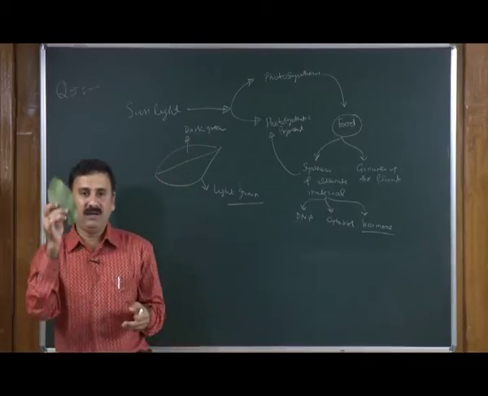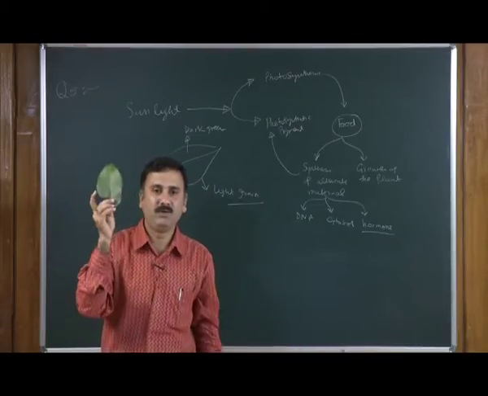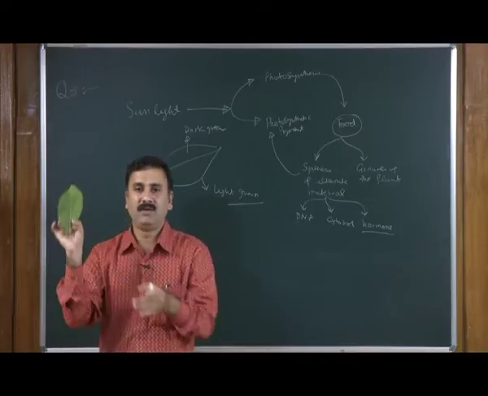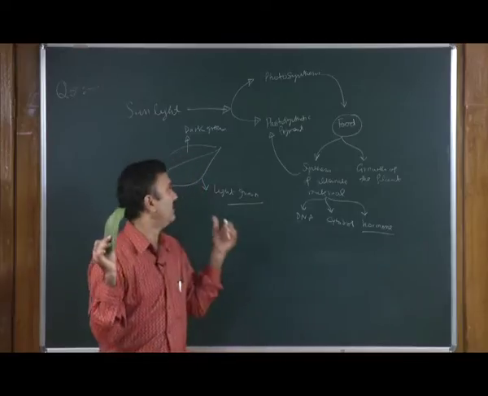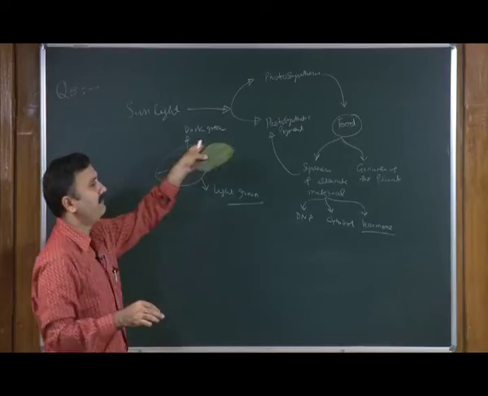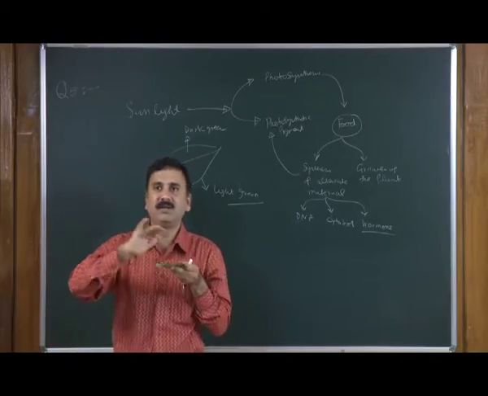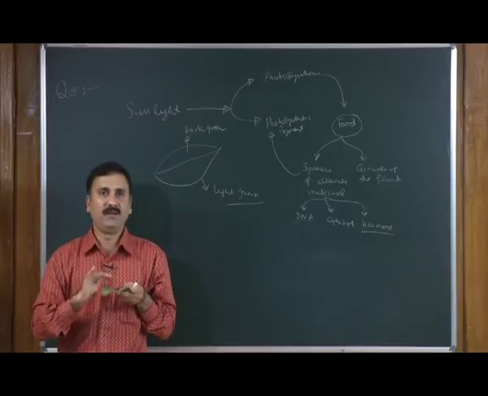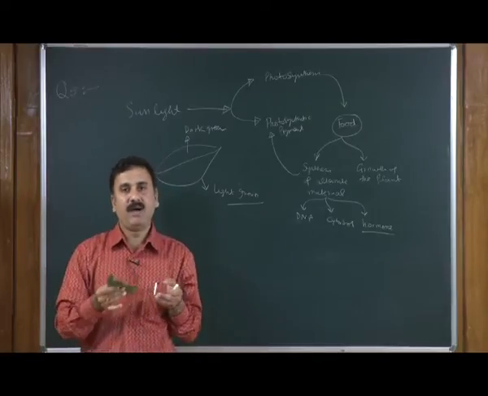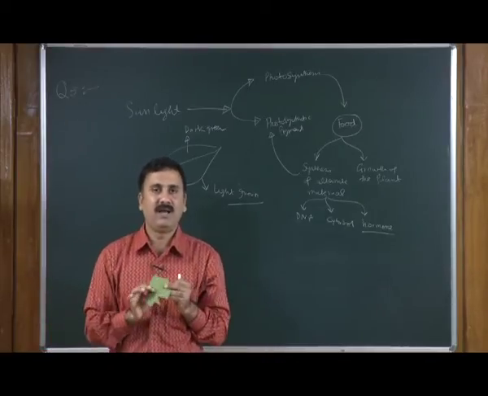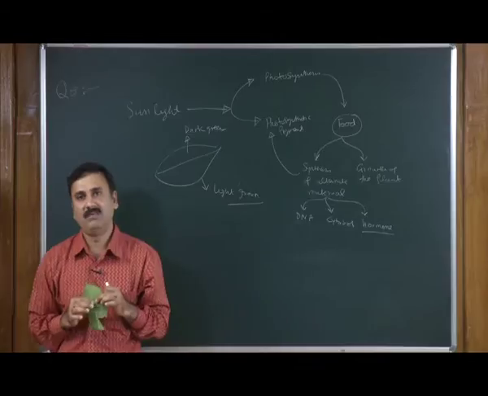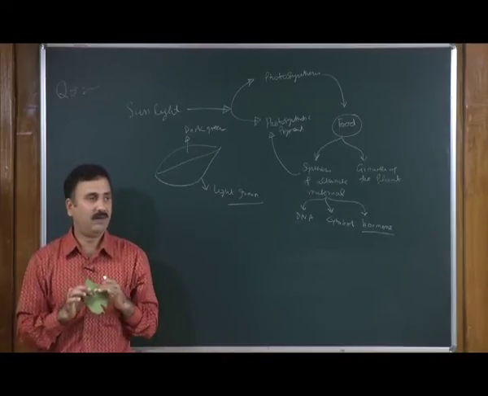Now, you can see a leaf. If you see this leaf, this side is more dark, whereas the opposite side is light, and this is what we have discussed. The side which is slightly dark is facing towards the sun, and because of that this top surface is doing more photosynthesis, and that is how there is a higher production of photosynthetic pigment compared to the opposite side, which is not getting the same amount of sunlight, and because of that it is of light color.